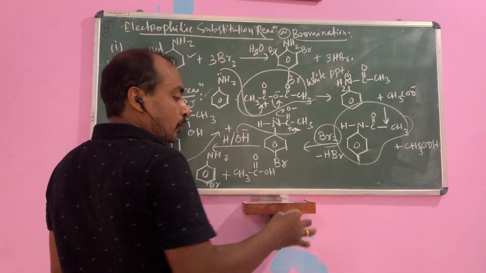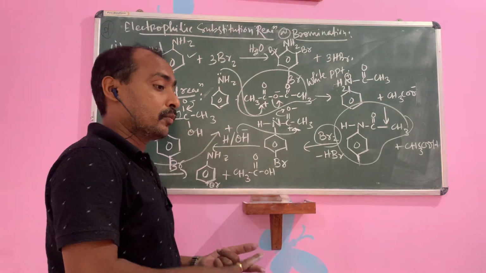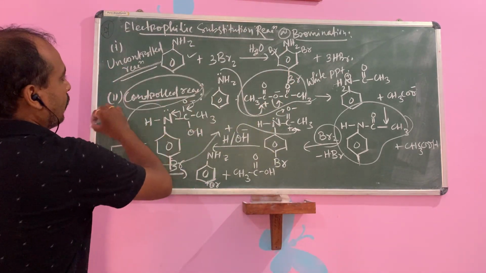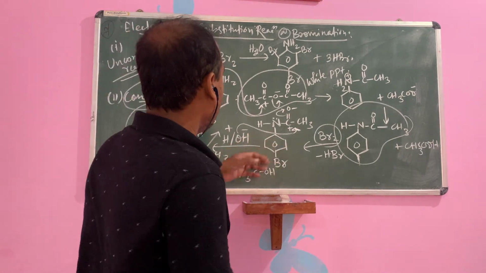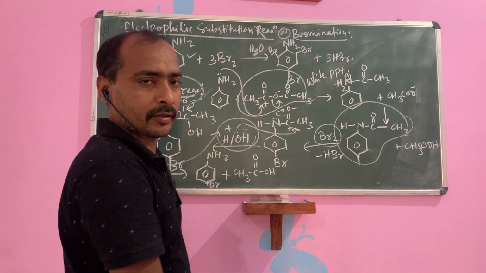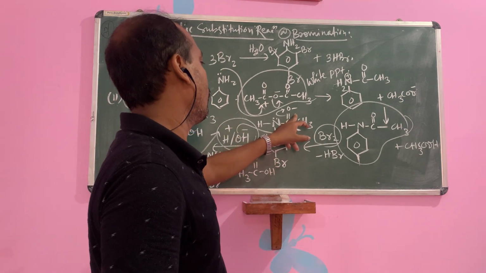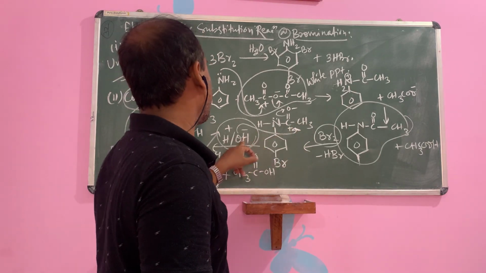But we have to form the para bromo aniline. Our target is to form para bromo aniline. That is a controlled reaction. Okay, para bromo aniline. But it is not yet para bromo aniline. So what will happen? Then you do hydrolysis, H plus and OH minus. Simple. Oxygen negative will accept the bond. C will be positive.